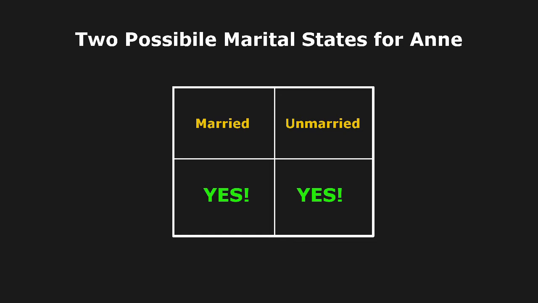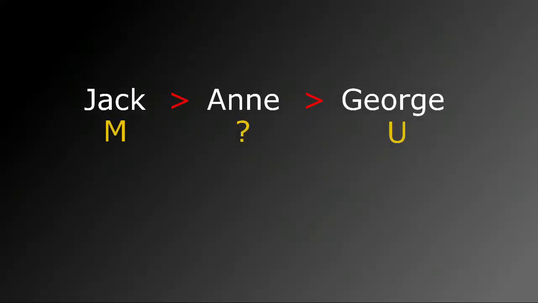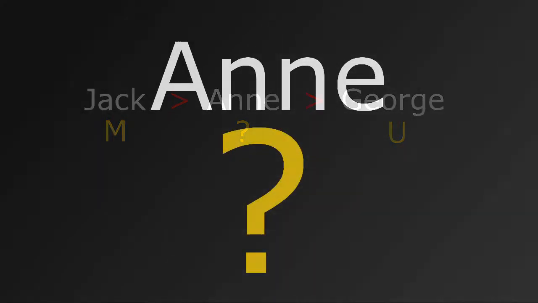So those are the only two possibilities, and since the answer is the same in either case, we can determine logically that the answer to the problem simply must be yes, for there is no possible state in which the answer could be no. Now let's talk about why people get so hung up on this. Remember, 80% of people miss this problem. Part of it is because they get hooked on the idea that we don't know what Ann's marital status is. They latch onto that like a dog on a bone, and they lose sight of everything else. So let me give you a similar problem, but one that is without anything like this to get hooked on.